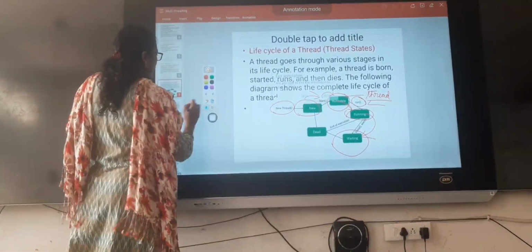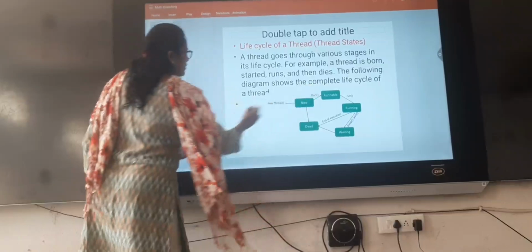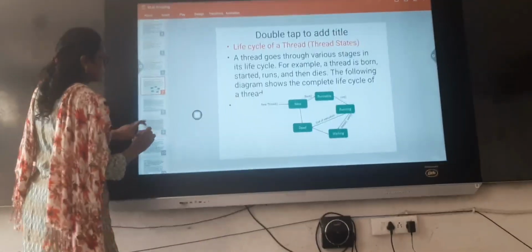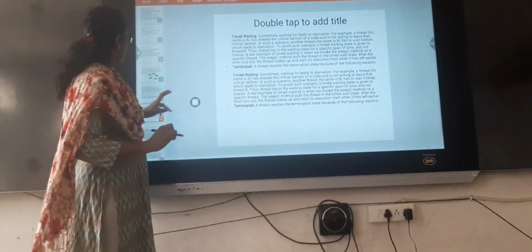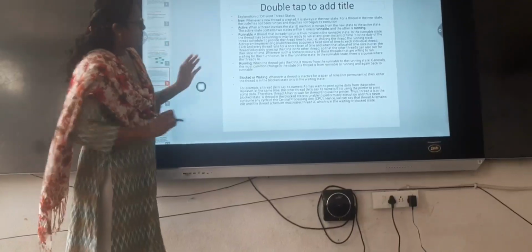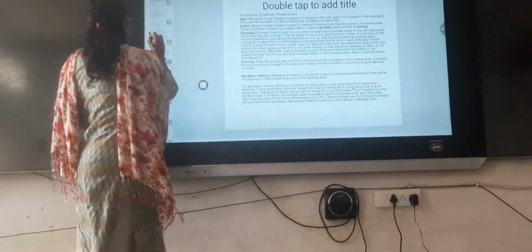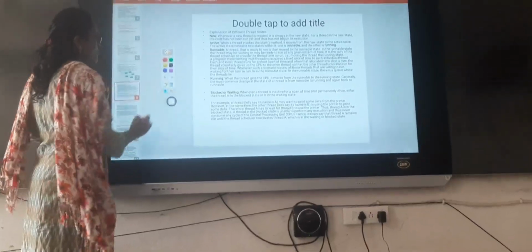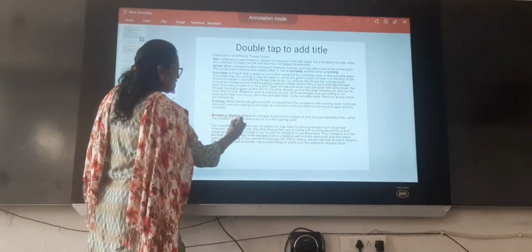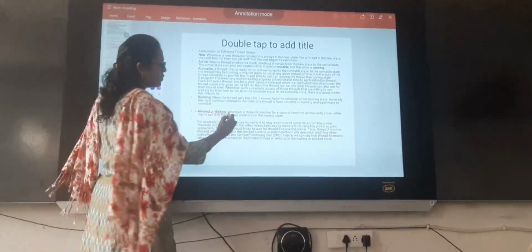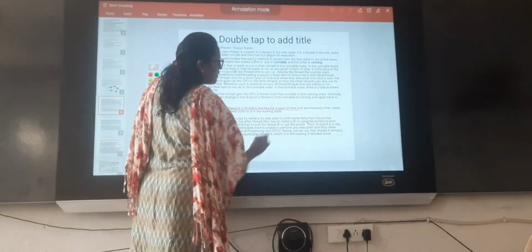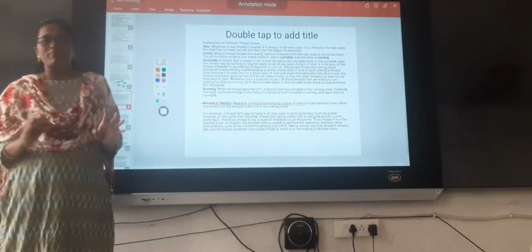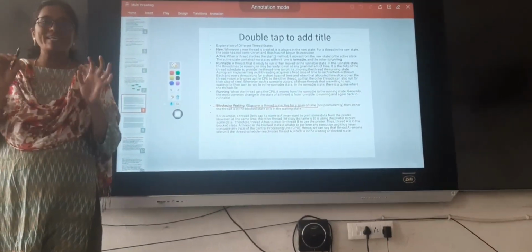Okay, now we will come to our slide. What we said, blocked state or waiting state. What is blocked state? Whenever a thread is inactive for a span of time.